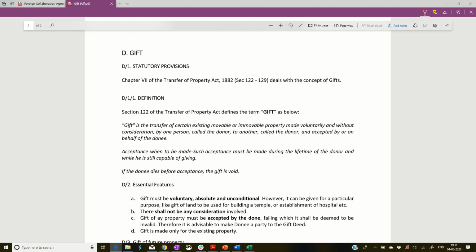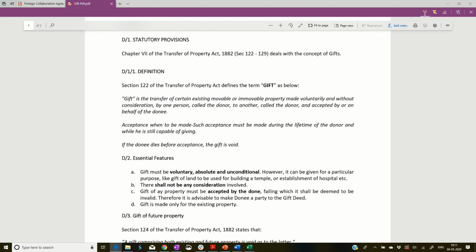And then to understand more about the gifts, it is important to know the definition of the gift. So what is a gift? The Transfer of Property Act defines gift as the transfer of certain existing movable or immovable property made voluntarily. So a very important aspect is voluntarily, and to a person called a donor or to any other, and it is accepted by or on behalf of the donee.